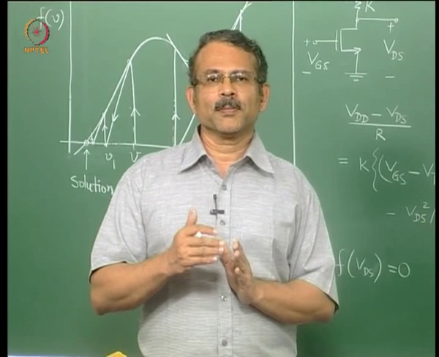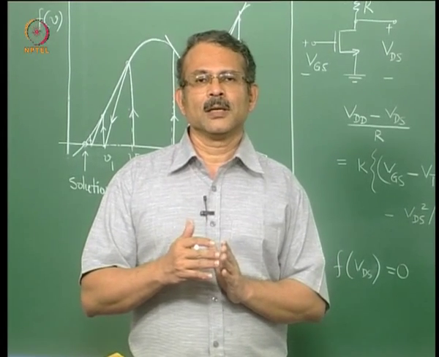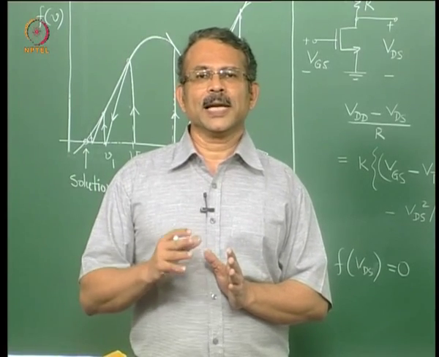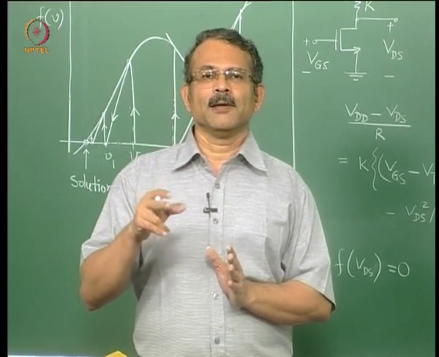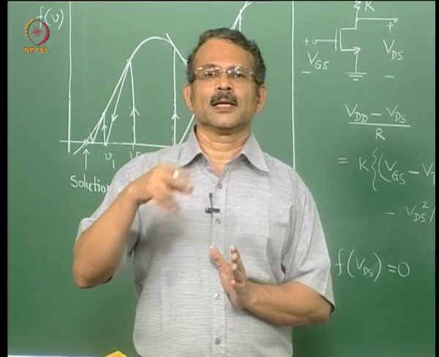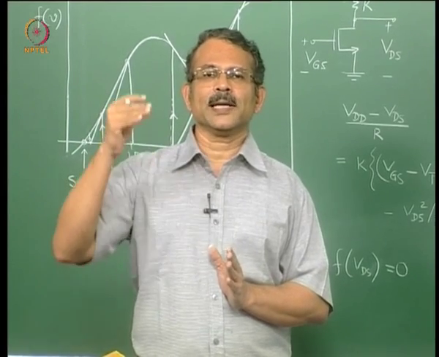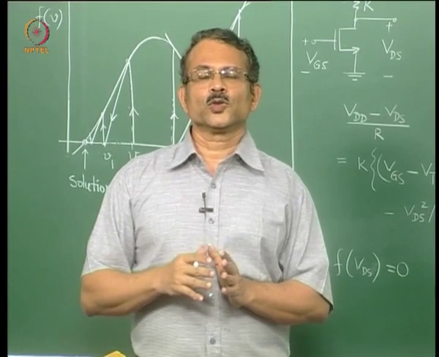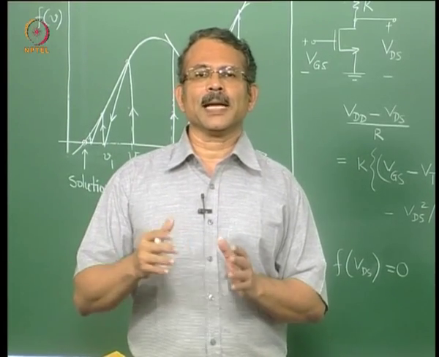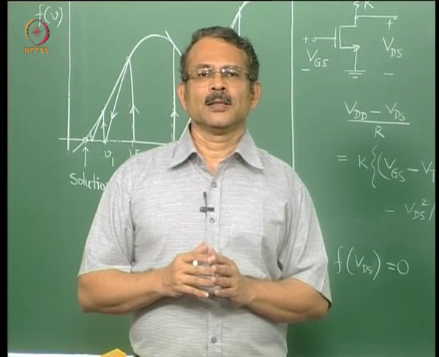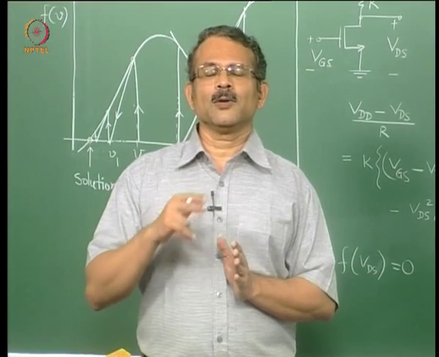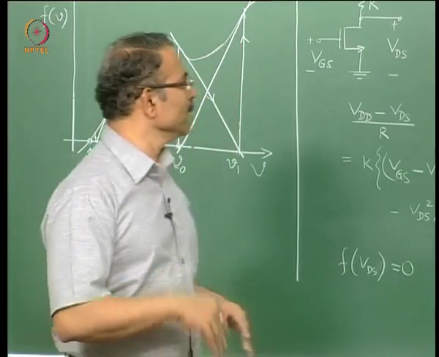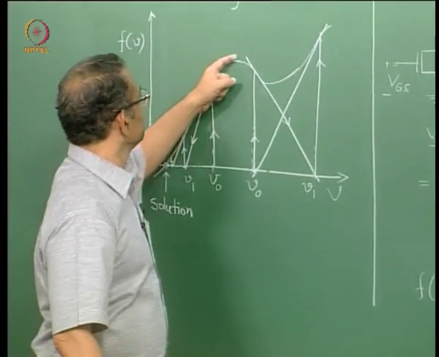Even if you take your voltage across the device to unrealistically very high values, which can happen during circuit simulation when you are trying to solve the circuit mathematically, because we do not know at any instant of time what are the voltages at various nodes. So for very large voltages, much beyond the practical range, your model, current voltage model, should not be unrealistic and should not, for example, result in shapes such as shown here.